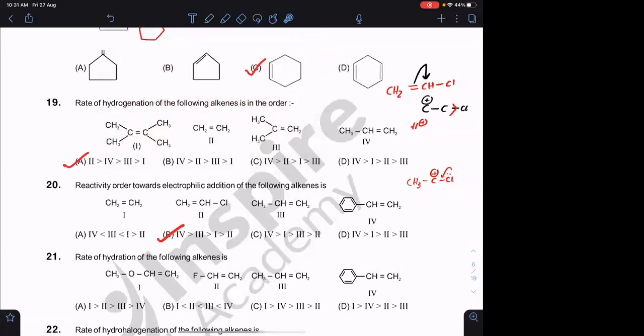Hence, this has the least reactivity out of all. 4 greater than 3, because it will form a 2-degree carbocation. Then this is the 1-degree carbocation. This is least. Any doubt? Important logic here. You should not polarize this pi bond onto this carbon. You should always polarize this pi bond on this carbon because of the presence of the Cl. Is this clear, everyone? I hope this is clear. Yes sir. Okay. Question number 21.